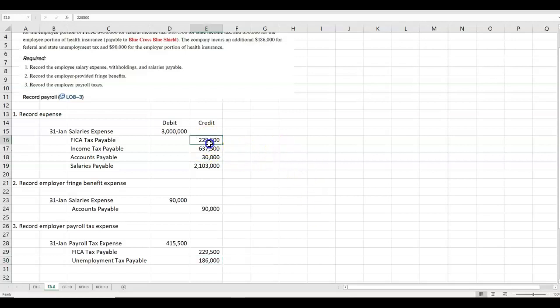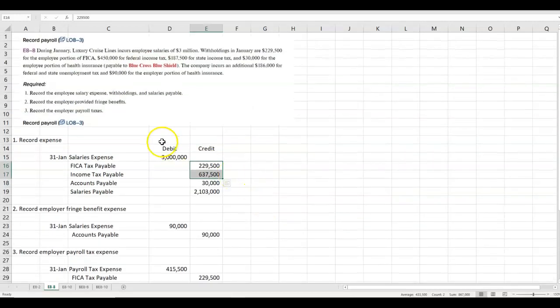They cannot withhold this almost $1 million from your paycheck and use it and then send it in months later. For bigger companies, there's a 2-day banking rule. So it has to be transferred electronically to the taxing agencies within 2 business days.